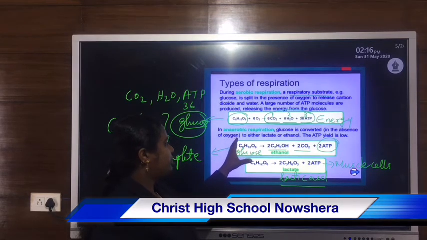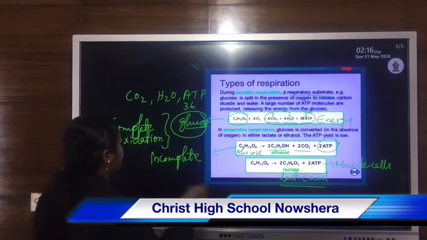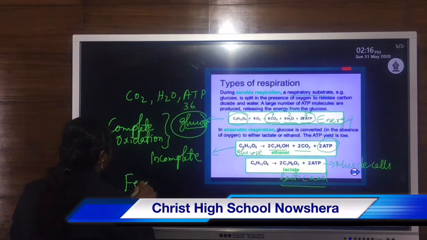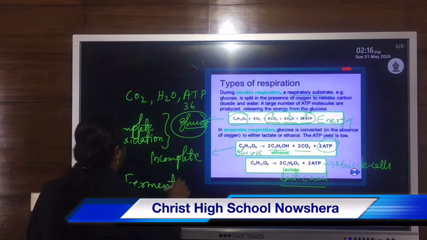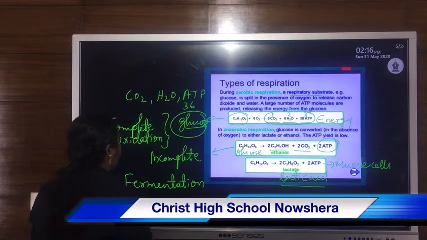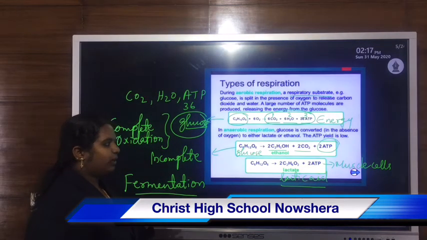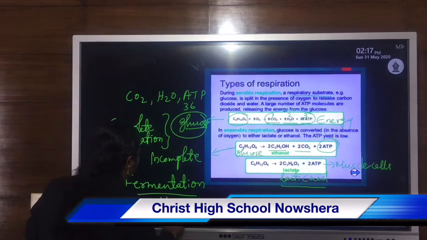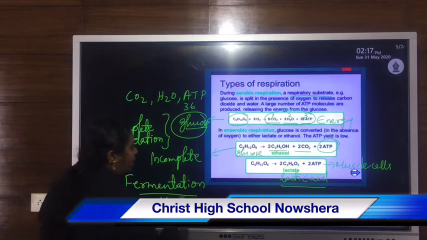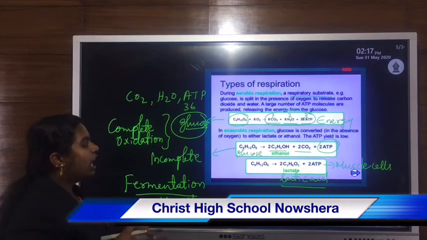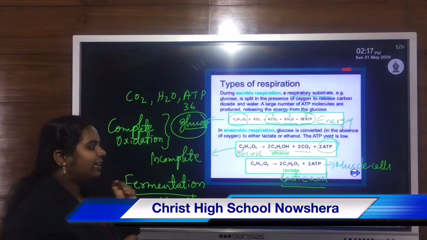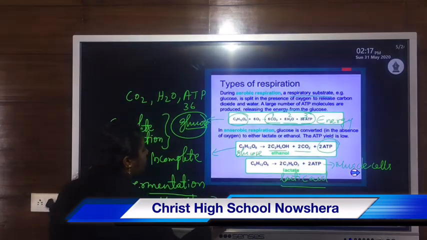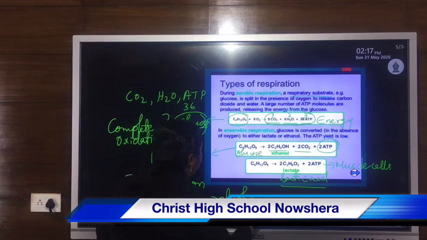Then anaerobic respiration, otherwise we can say anaerobic respiration or fermentation. That means in the absence of oxygen, breakdown of glucose takes place, especially in yeast fermentation or alcoholic fermentation. Yeast cells undergo anaerobic respiration and release ethanol or alcohol.